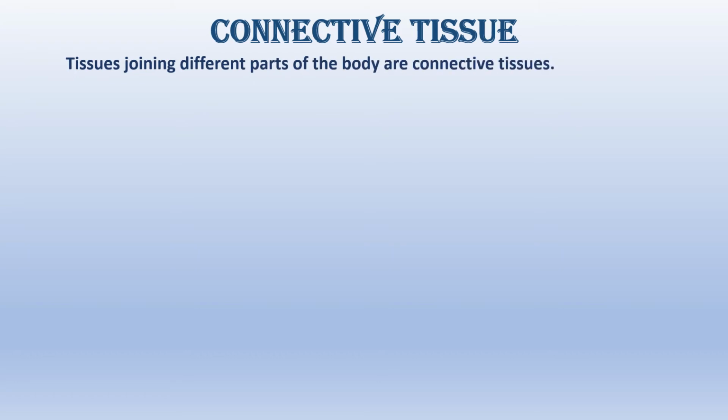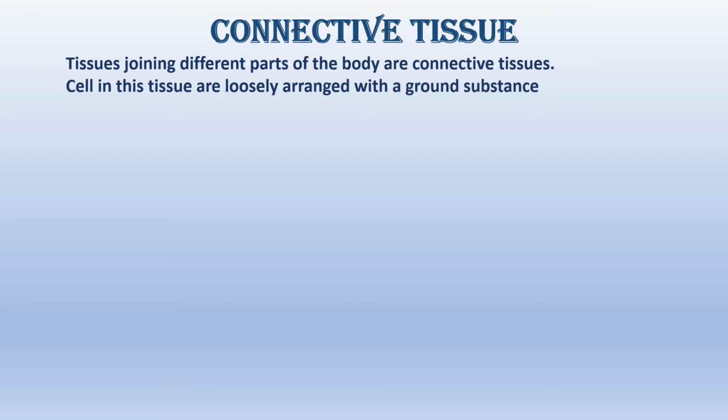The next type of tissue is connective tissue, and tissues joining different parts of the body are known as connective tissue. Cells in this tissue are loosely arranged and the ground substance could be solid, liquid, jelly-like in the spaces between them. Now, ground substance is a substance in which the different parts lie.